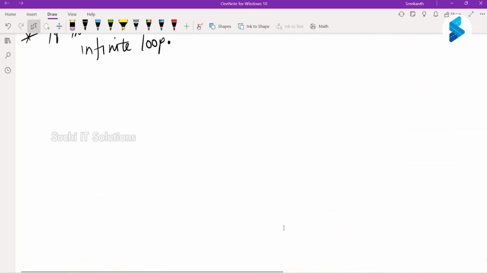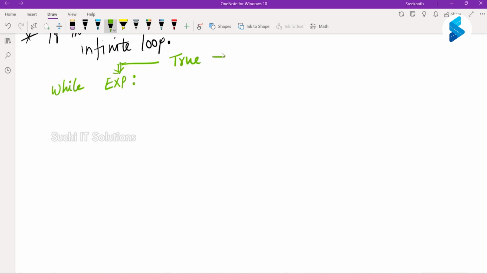How do I write a while loop? The syntax would be like this. We will use the keyword called while. Then write your expression. This expression is your base condition. As long as this expression is true, your loop continues. If this expression is false, your loop stops. And within that, you take 4 spaces.